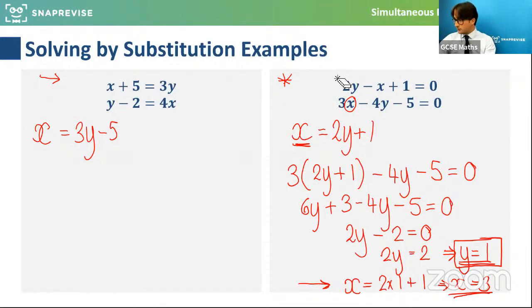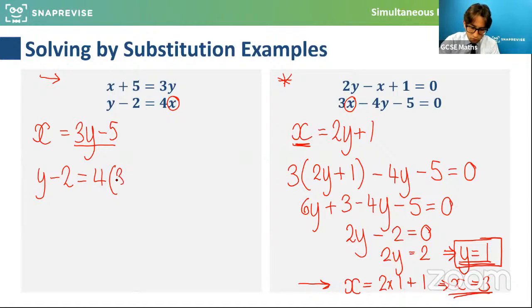And what we're going to do now is this question here that has, as I said, some slightly trickier looking answers, but it's the same process. So here I've made x the subject, x is equal to 3y minus 5. And I'm going to replace x in the second one with 3y minus 5. So in the second equation I have y minus 2 is equal to 4x, so 4 lots of 3y minus 5. And here we go again, we've got an equation fully written in terms of y. So I can expand this, tidy it up and solve it.